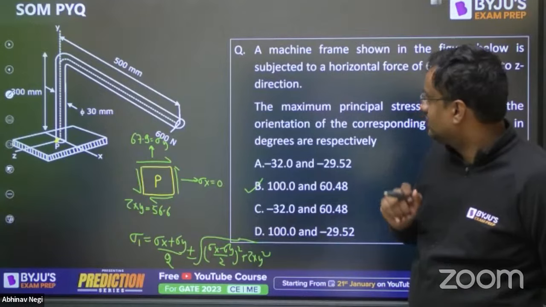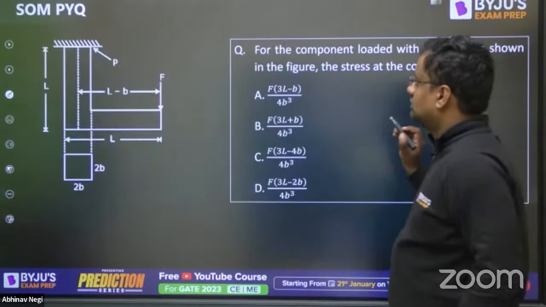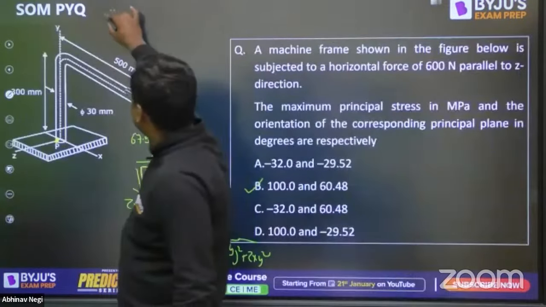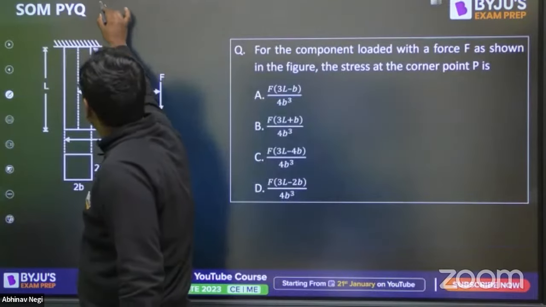So I hope you understood this. Let me move now to this question. So this was 7th, this was 8th, and now we have moved to the 9th question.